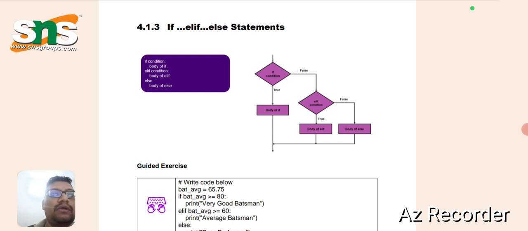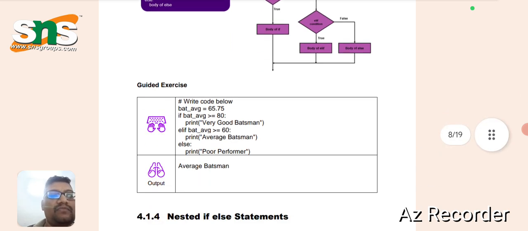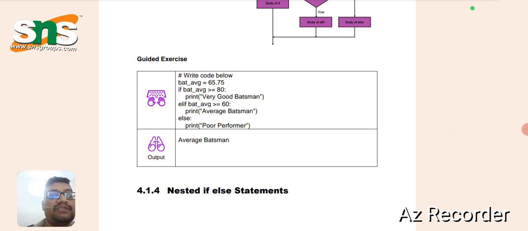This is how an if elif else statement works. Similarly, the average is given as 80, 60, and the last one is empty. So according to the if and elif, 2 conditions are checked in this. After that, else is given for the default value. So this is how the average batsman result comes for this output statement.